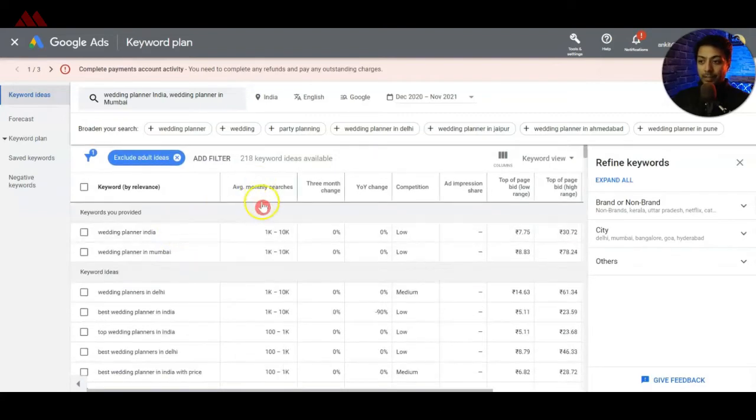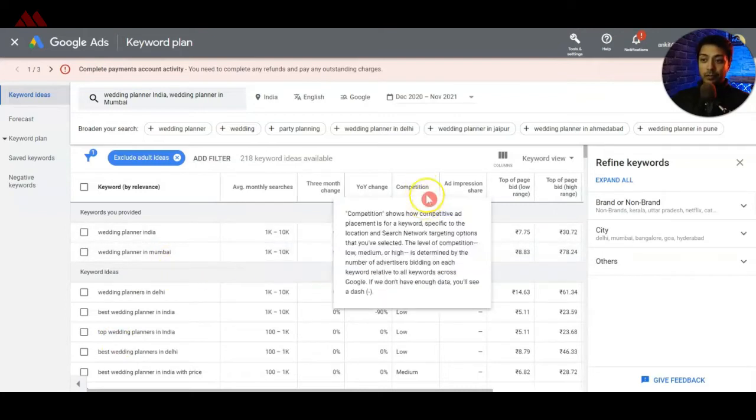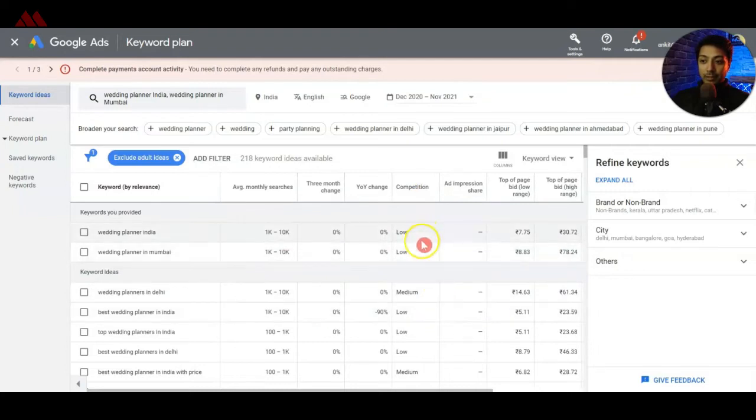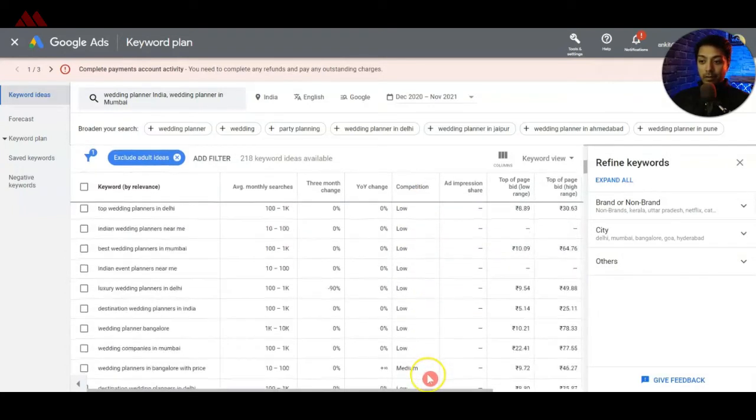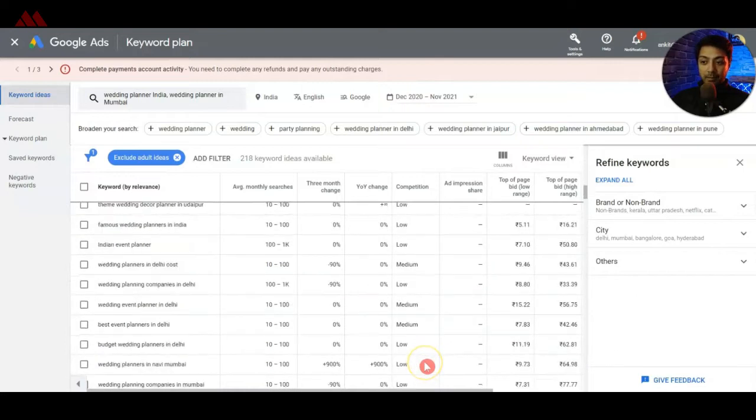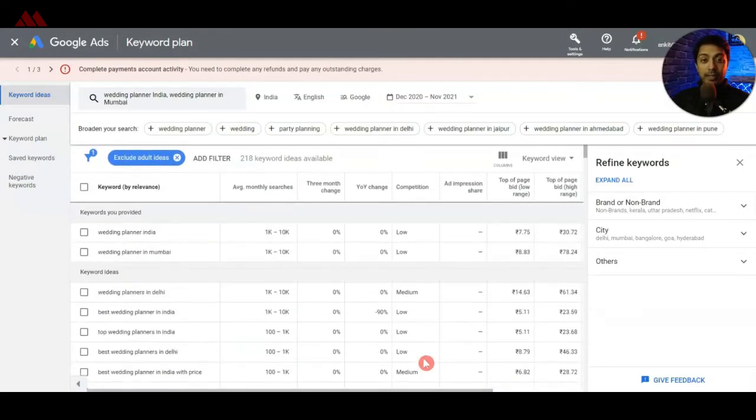And in the next column, we can see the monthly searches. I know it's a pretty huge range, but still we get a pretty good idea of a list of keywords for free. And don't get confused with this competition section. It says low and medium, or maybe you will see high in some keywords. So don't get confused with that.